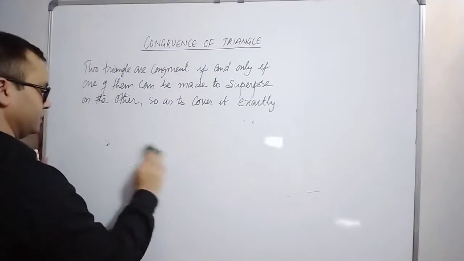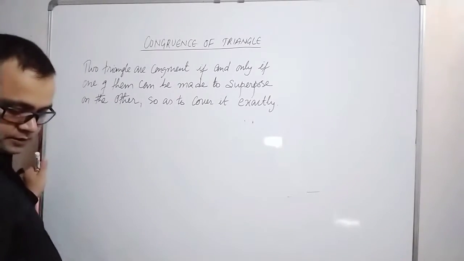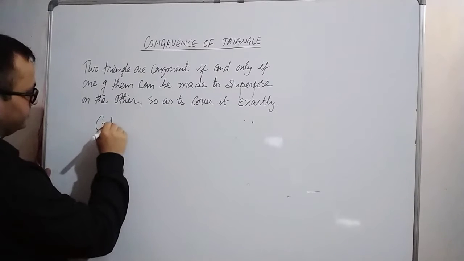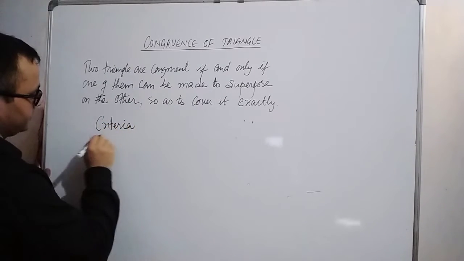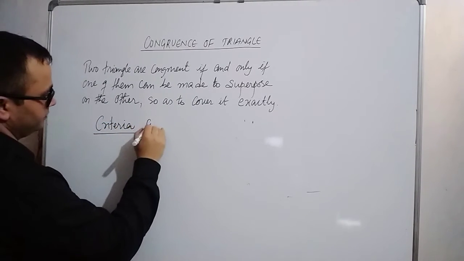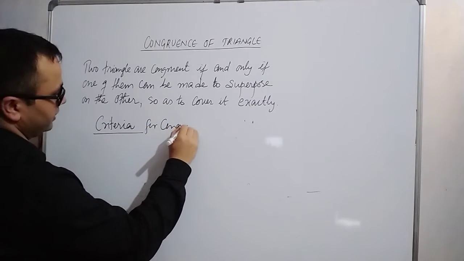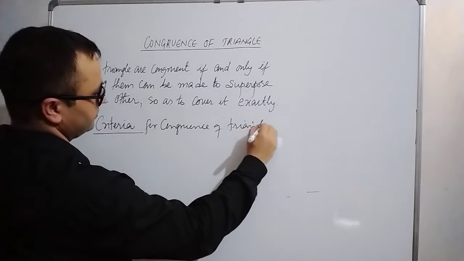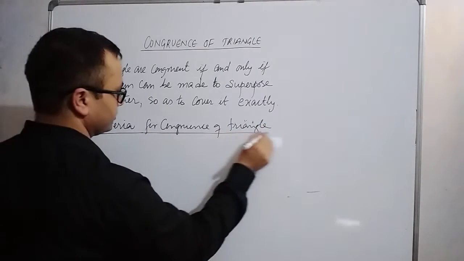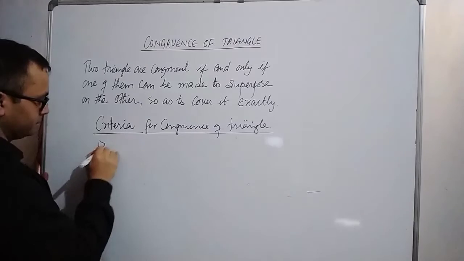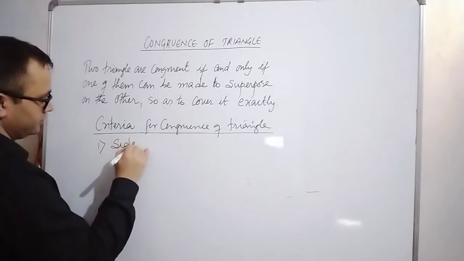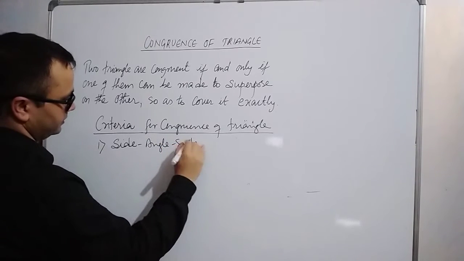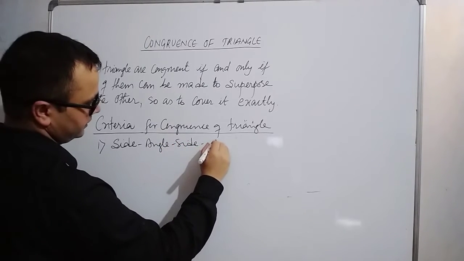So the criteria for congruence of triangles: number one criteria is side angle side.